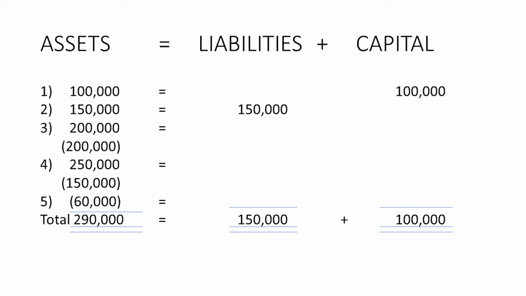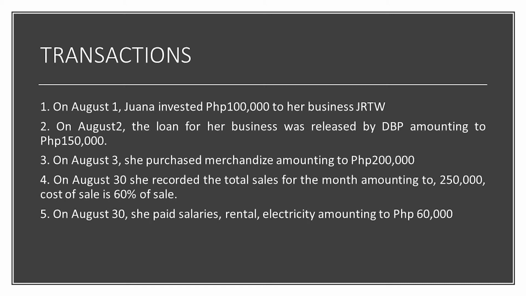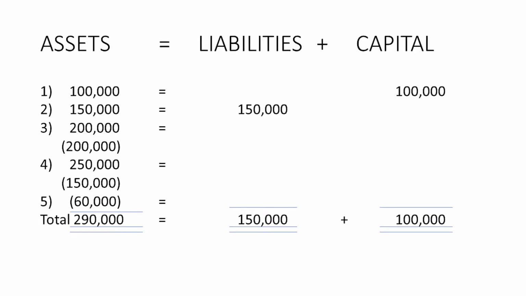Let's go now to the next transaction, transaction number 4. On August 30, she recorded the total sales for the month amounting to 250,000. Cost of sale is 60% of sales. So we have to record transaction number 4 in our accounting equation. There is a sale of 250,000. Because there is a sale, of course, there is a payment. So, we receive payment amounting to 250,000 in the form of cash, and cash is an asset. Therefore, there is a posting of 250,000 on the asset side.